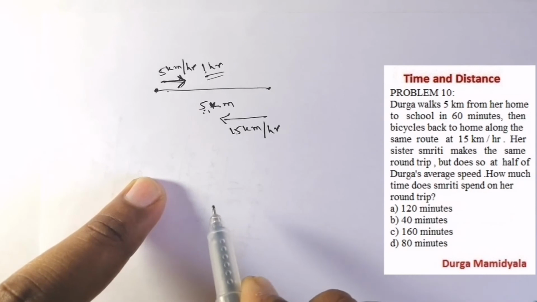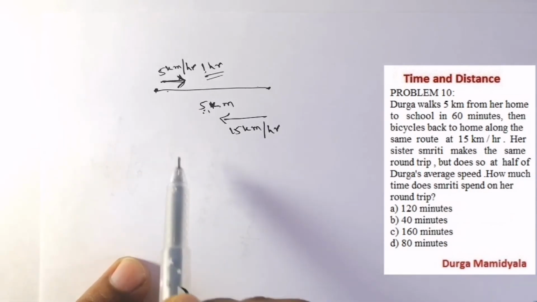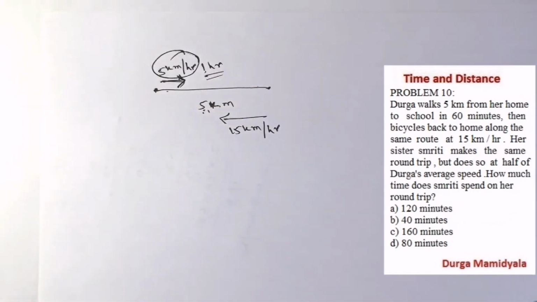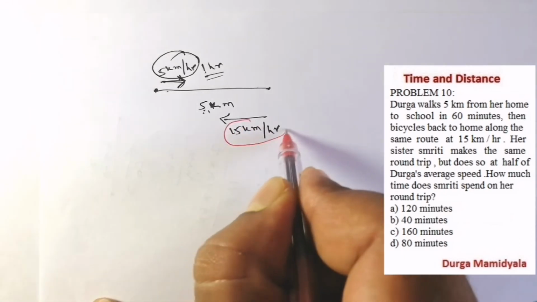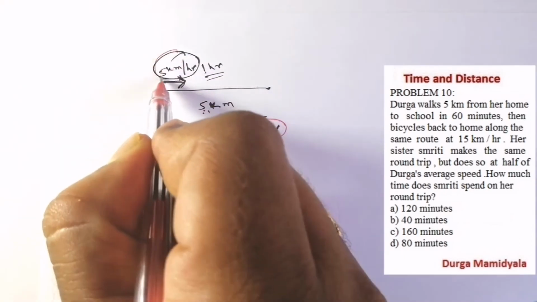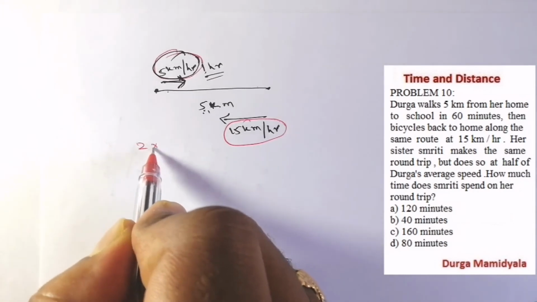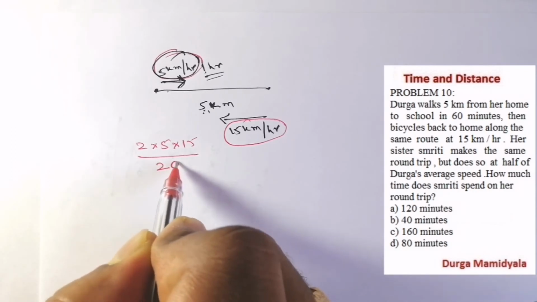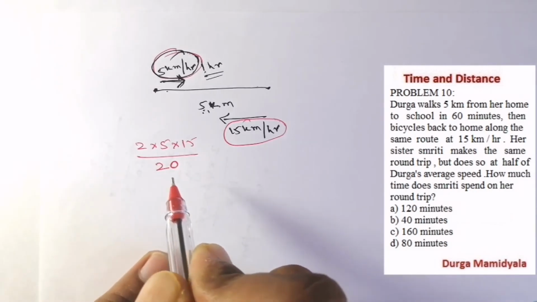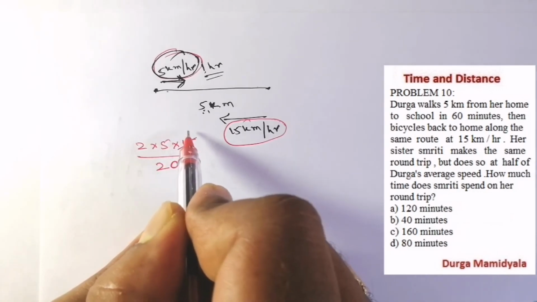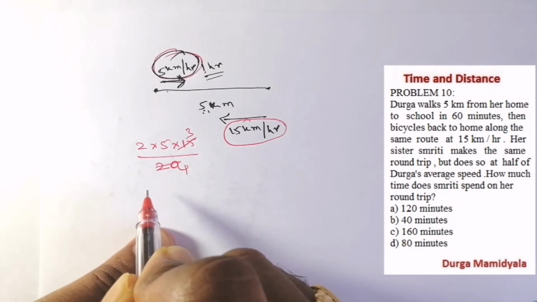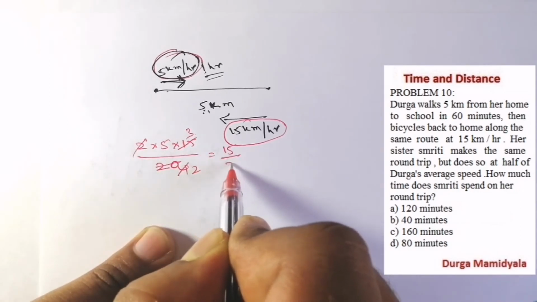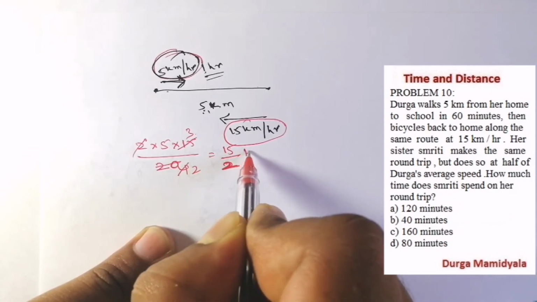Then what is her average speed here? We know one speed is 5 kilometers per hour, and the other is 15 kilometers per hour. So the average speed will be 2 into 5 into 15 by 5 plus 15, that is 20. That is, 2xy by x plus y. If we solve this, 5 threes are 15, 5 fours are 20, right? So 2 into 5 into 15 by 20 gives 15 by 2. So what we got is 15 by 2 kilometers per hour, which is Durga's average speed.